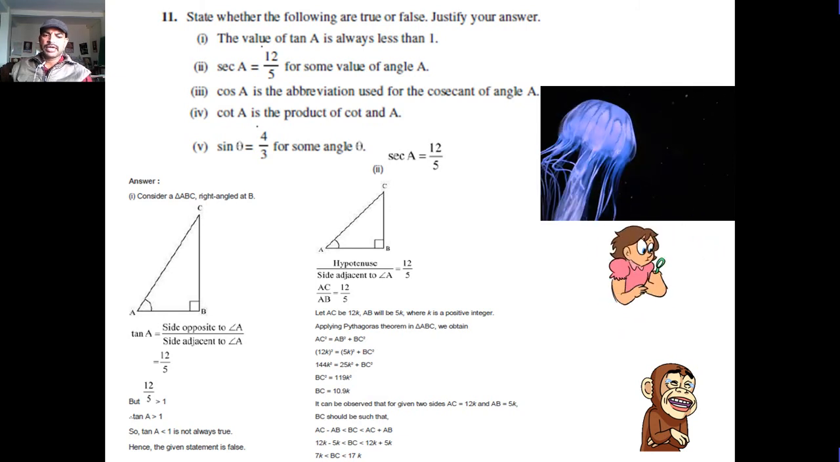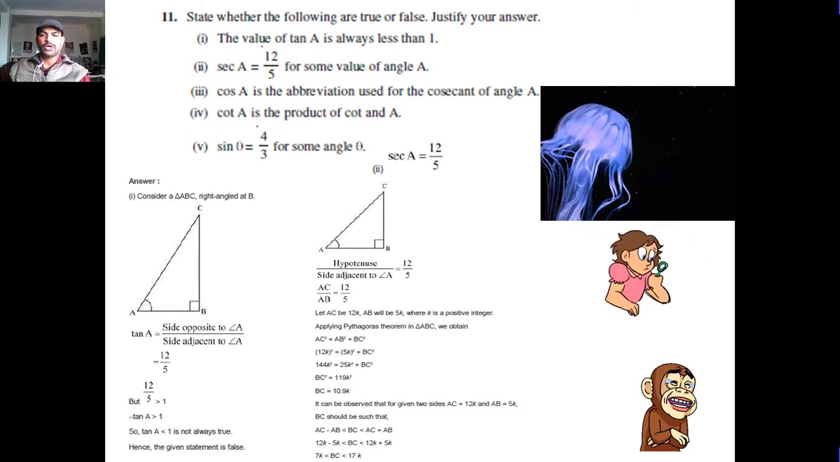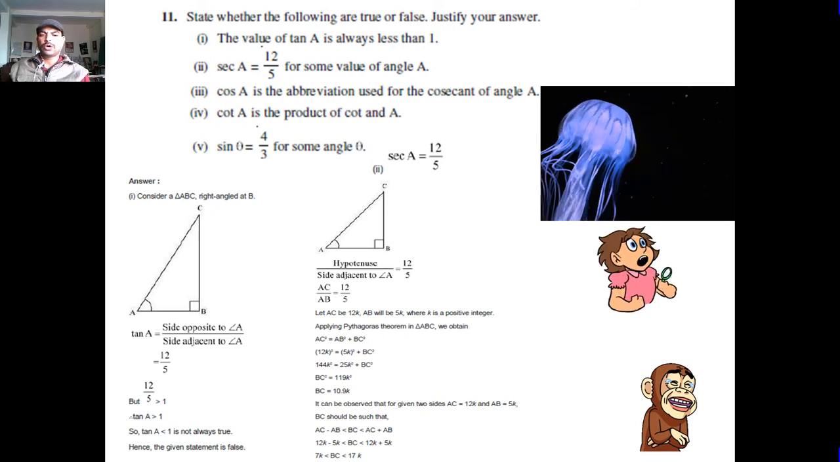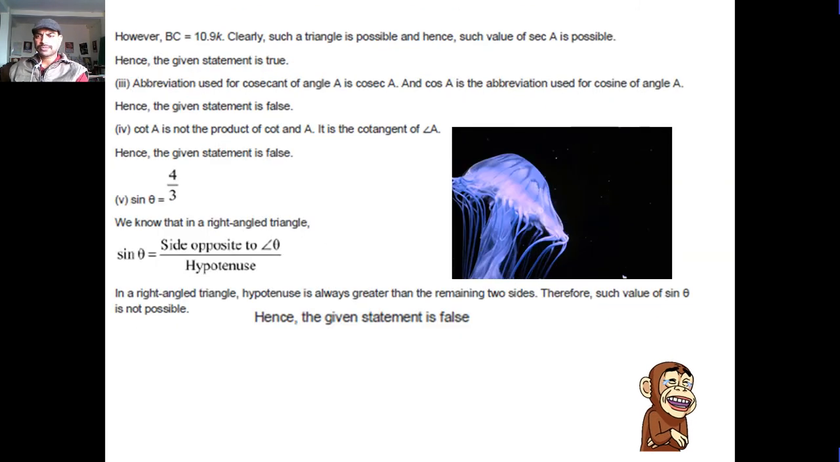It can be observed that for the given two sides, AC is equal to 12K and AB is equal to 5K, BC should be such that AC minus AB is less than BC, less than AC plus AB. 12K minus 5K less than BC less than 12K plus 5K. 7K is less than BC less than 17K. So students, BC is 10.9K. Clearly, such a triangle is possible. Hence, the value of sec A is possible. Hence, the given statement is true.